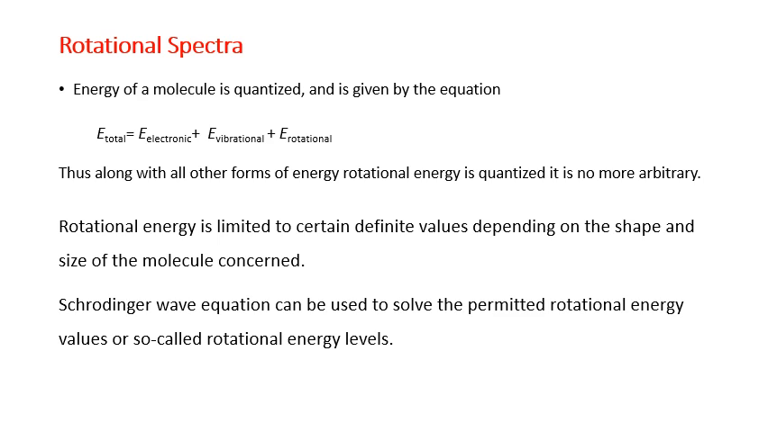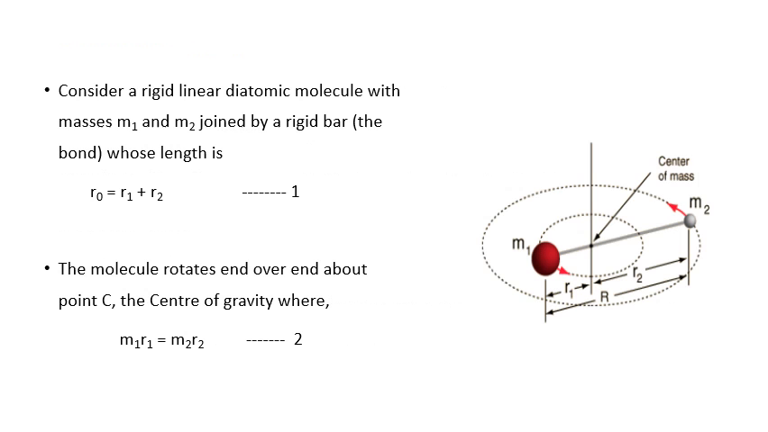Schrodinger wave equation can be used to solve the permitted rotational energy values or the so-called rotational energy levels. Let us consider a rigid linear diatomic molecule with masses m1 and m2. So here from the picture we can observe a diatomic molecule with two atoms, one having mass m1 and the other m2, which are joined by a rigid bar.